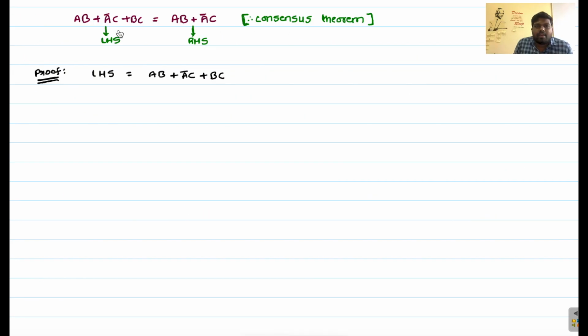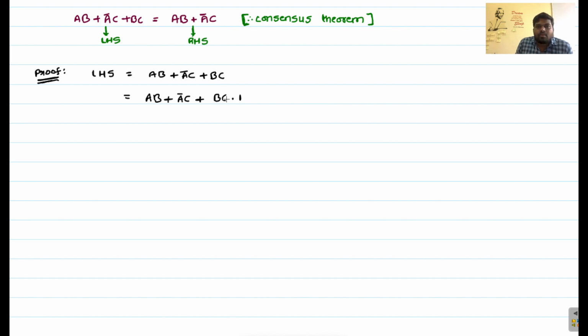Consensus theorem statement: AB plus A bar C plus BC equals AB plus A bar C, and BC is a redundant term. So we have to prove this with the help of LHS. Here I am taking the LHS, and I have to prove the RHS. So here you can observe AB plus A bar C plus BC. Rewrite this expression, which equals AB plus A bar C plus BC into 1. So the BC term is multiplied with the binary bit 1.